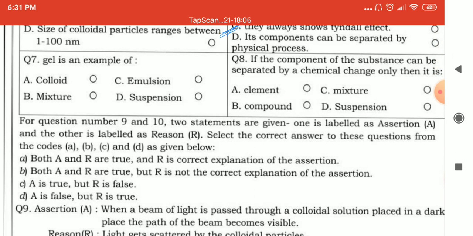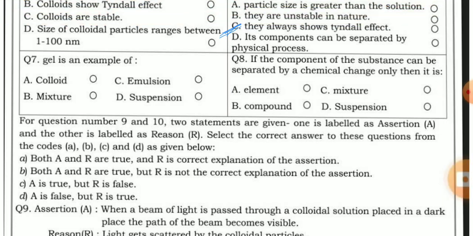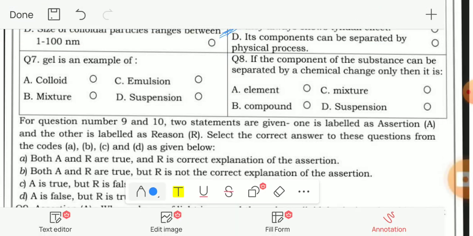Next question. Question number 7. Gel is an example of: A. Colloid. B. Mixture. C. Emulsions. D. Suspension. So gel is a colloid. So the correct answer will be A. Colloid. Question number 8. If the components of the substance can be separated by a chemical change only, then it is: A. Element, B. Compound, C. Mixture, and D. Suspension. So the correct answer will be B. Compound. The components of a compound can be separated by chemical change.